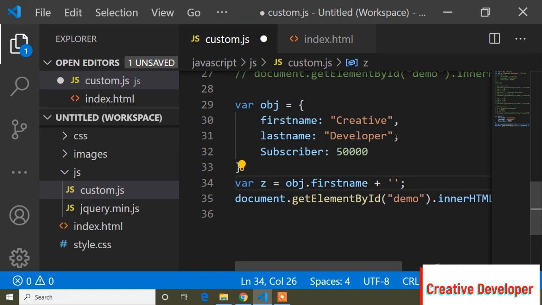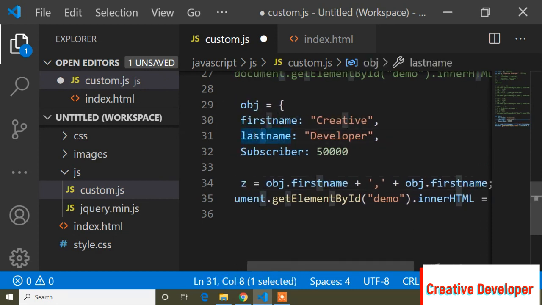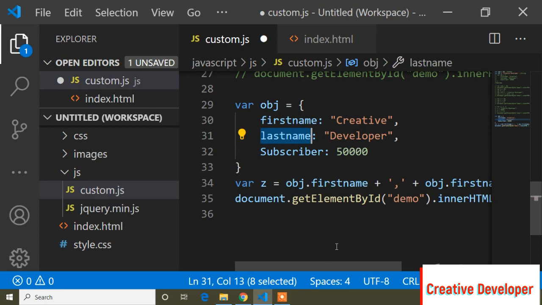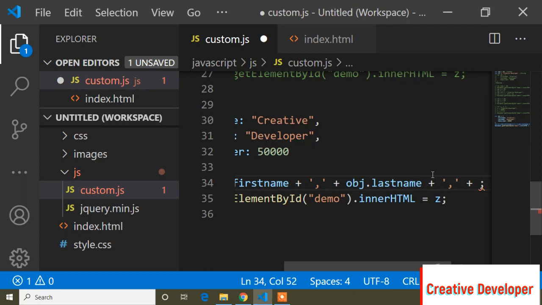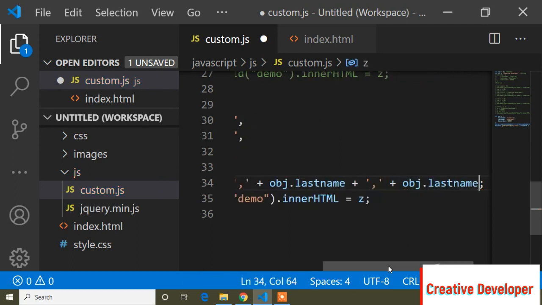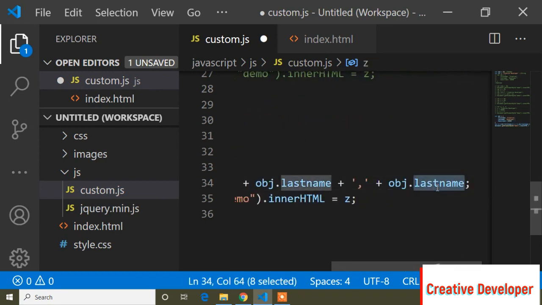So comma is the string, so here comma, and now again plus, and now I will copy this, and instead of first name I will write last name, and in the similar way plus comma plus, and now again I will copy this and paste, and instead of last name, subscribers.